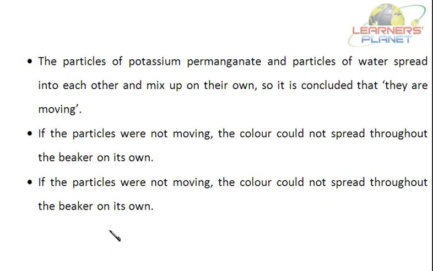Now what it suggests is that, first of all, the matter, that is whatever you have taken, whether it is indigo or potassium permanganate, or you can take potassium dichromate, K2Cr2O7, any colored salt or any dye for that matter.